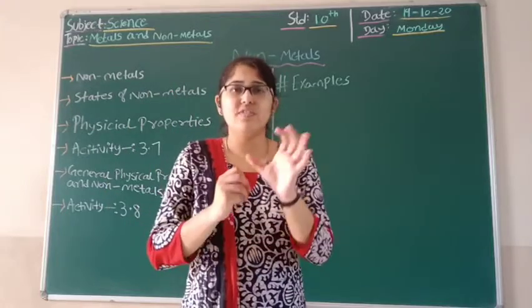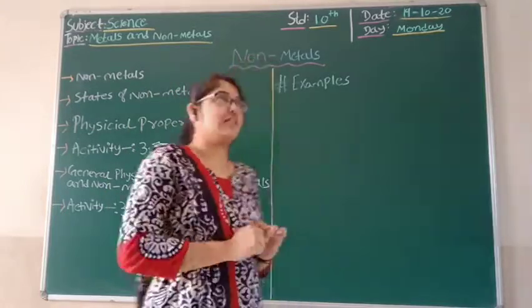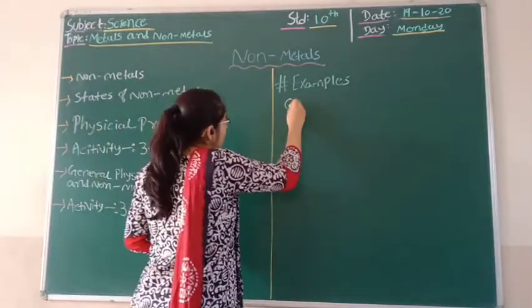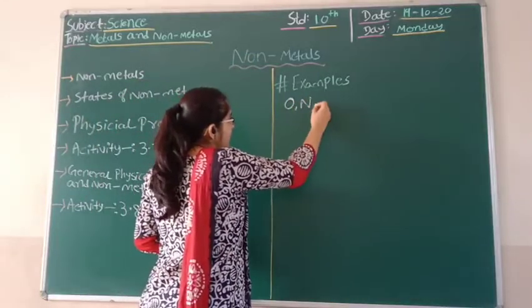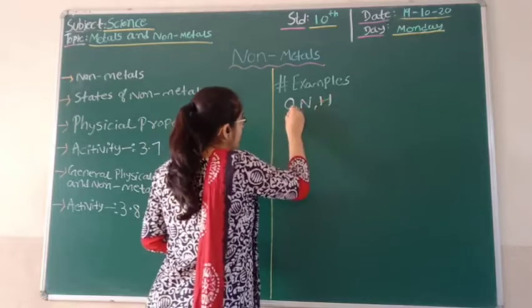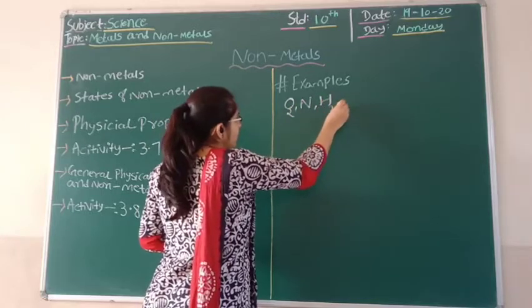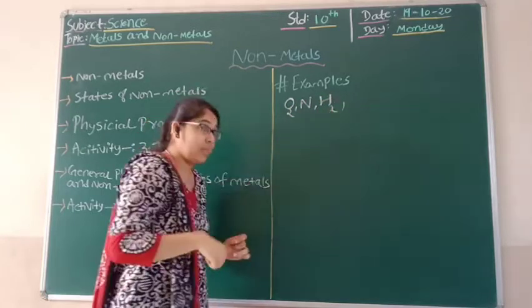If we see some examples of non-metals, like oxygen, nitrogen, hydrogen, right?